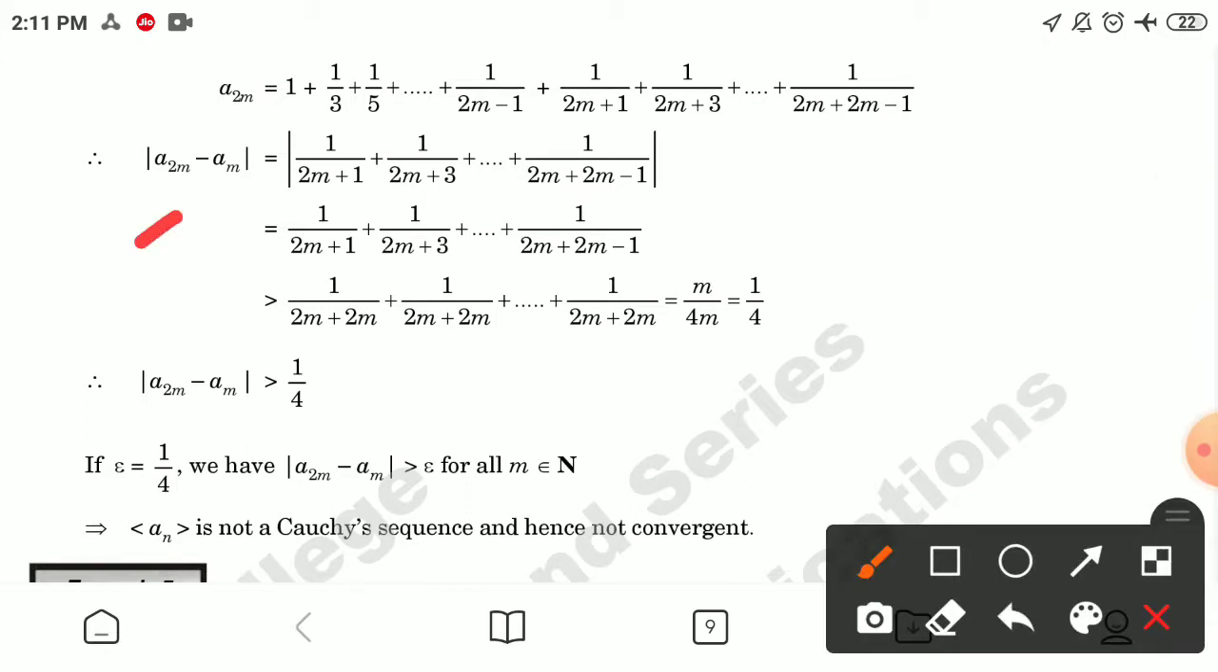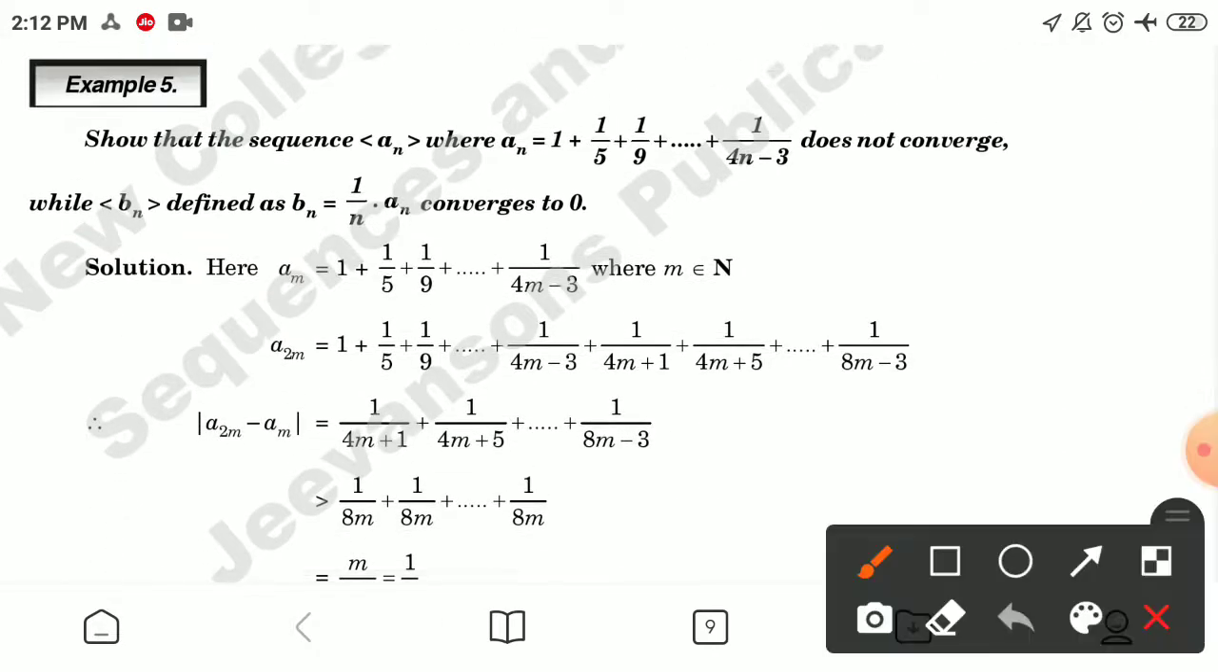We have the solution, that after solving, this can be written as greater than 1 by 4. Therefore a2m minus am becomes greater than 1 by 4. If we take 1 by 4 as epsilon, we have |a2m − am| becomes greater than epsilon for all m belonging to N. This implies an is not a Cauchy sequence and hence not convergent.